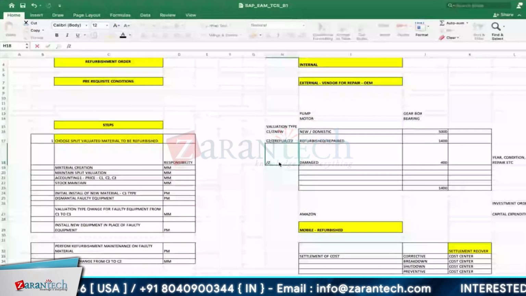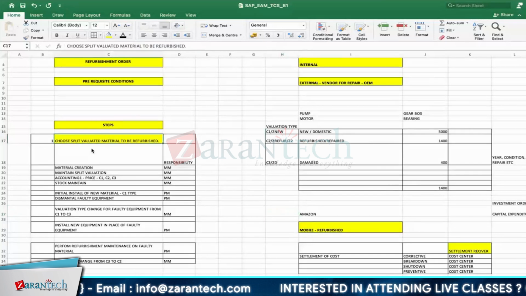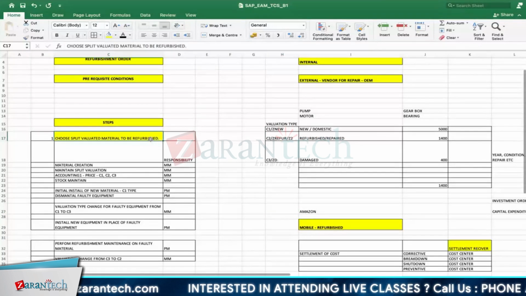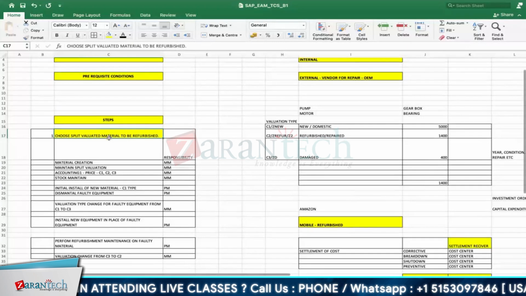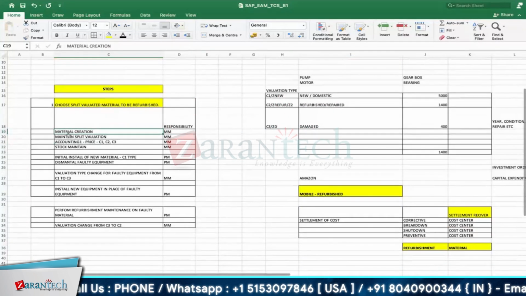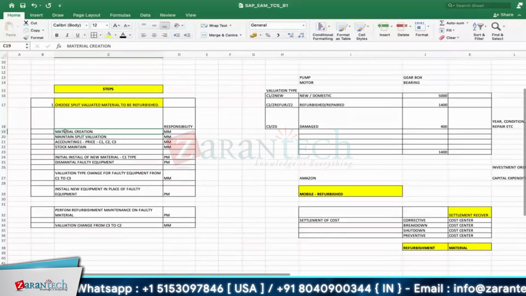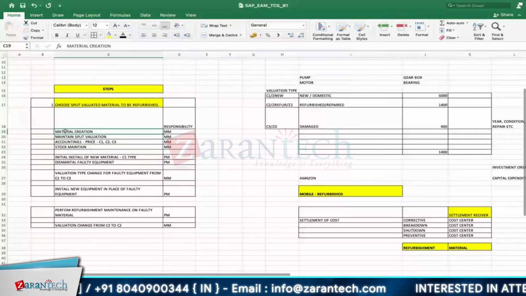Who maintains this valuation? The MM team. Absolutely. So we have to choose that particular split valuated material to be refurbished. On whichever material you want to perform the refurbishment order, we have to choose that particular material. So normally, the complete steps I'll explain. Must this item be serially controlled? Exactly, serially controlled.